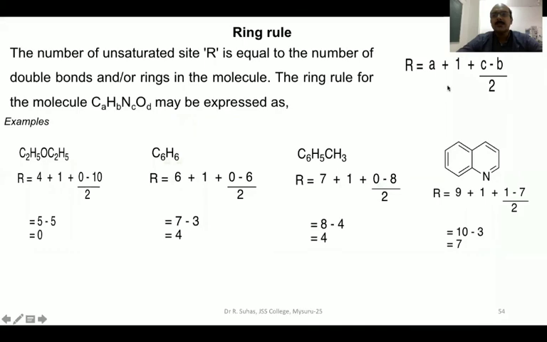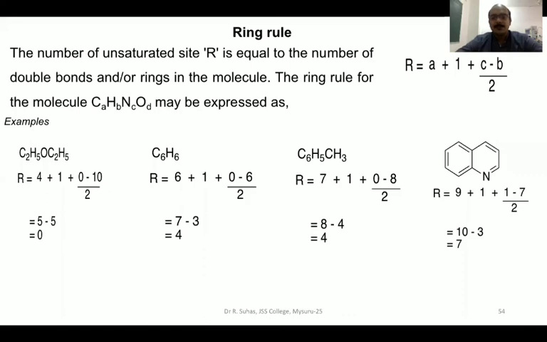The last item for today's class is the ring rule. This we have already studied in our previous classes when we solved problems, but still we have to study it under mass spectrometry. What is this ring rule? The ring rule says how many unsaturated sites, or how many rings, are there within the molecule. Unsaturated sites refer to double bonds or triple bonds. These double bonds and triple bonds are also included with the rings in the compound.